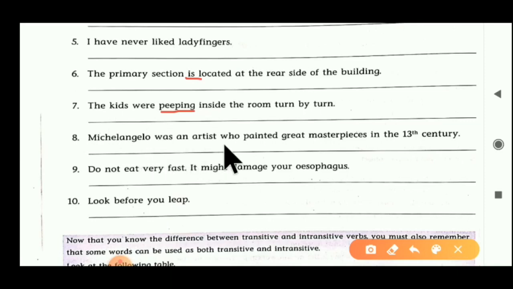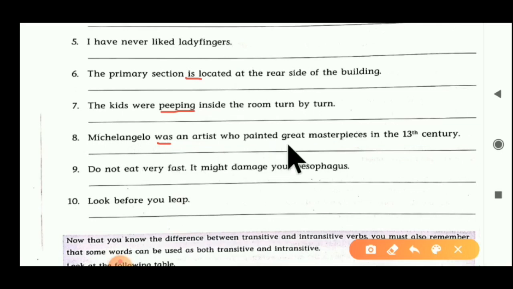Michelangelo was an artist who painted great masterpieces in the 13th century. Michelangelo was an artist. First of all we have to find out the verb. Here the verb was is given. We have to ask that question once again. If we get a correct answer, then it's transitive. Otherwise it becomes an intransitive verb. But asking with what question? We cannot get any answer here. So was is an intransitive verb here.